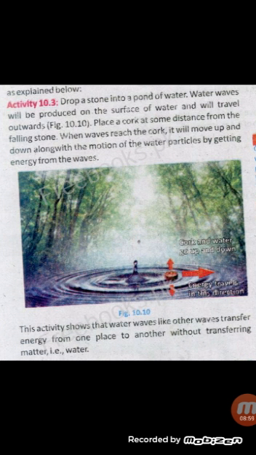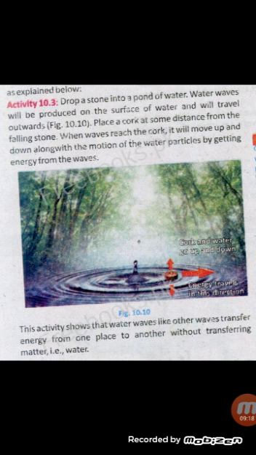When we place a cork at some distance from the falling stone, we see that the wave reaches the cork, so it starts to move up and down with the motion of water particles by getting energy from other water waves.